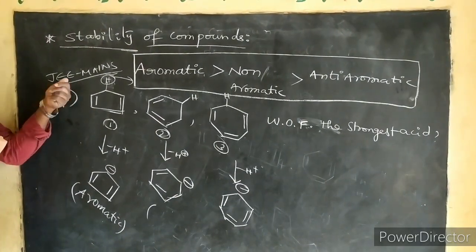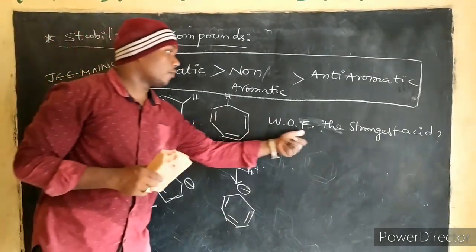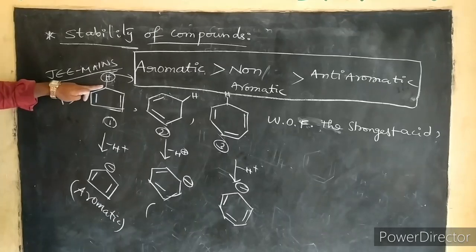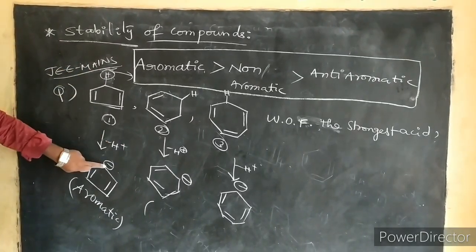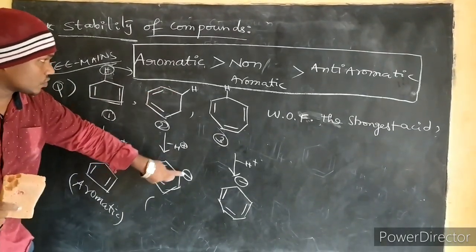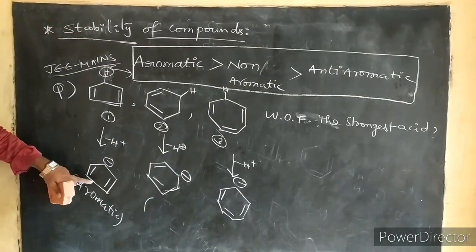So in a previous JEE Mains question, they gave 3 molecules. Which of the following is the strongest acid? We have to arrange like this. After removing the hydrogen from the sp3 carbon, this carbon atom carries a negative charge. Here this carbon atom carries a negative charge. Here this carbon atom carries a negative charge. Out of these, this one is an aromatic molecule.